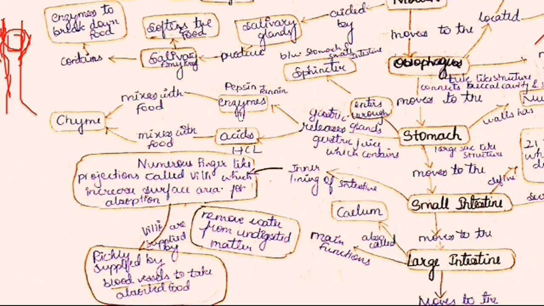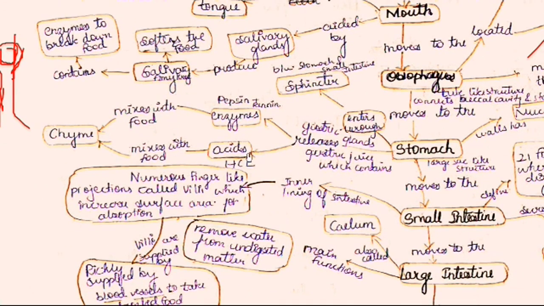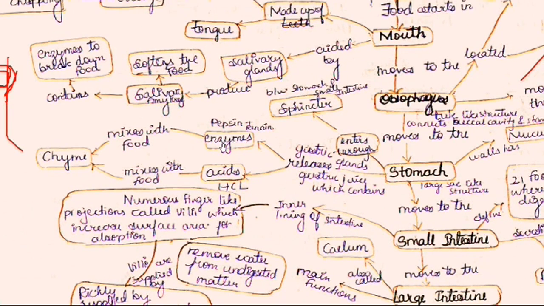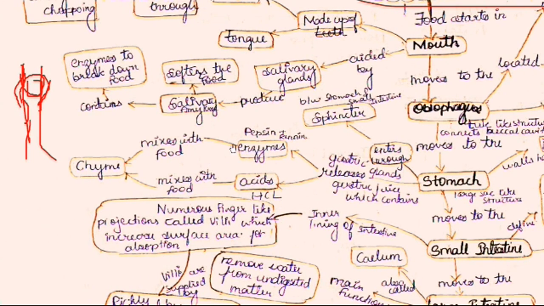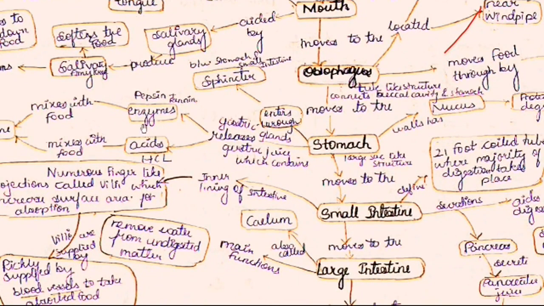And what is the function of enzymes? As we know, HCl will acidify the food. After acidifying, one enzyme, pepsin, gets activated, and the other, renin, also gets activated later. Both these enzymes act as protein digesting enzymes. After this, it mixes with the food and forms chyme, that is, small pieces of food.